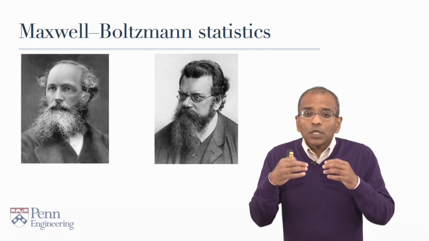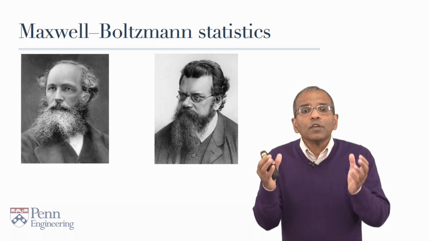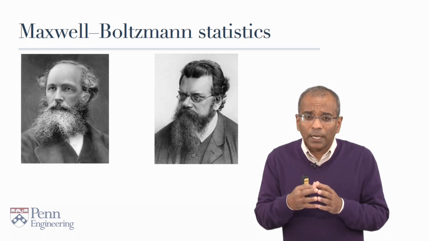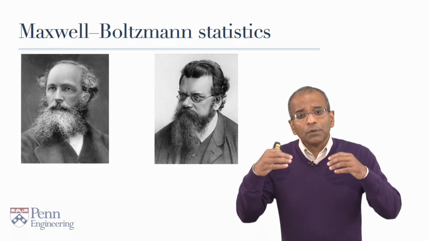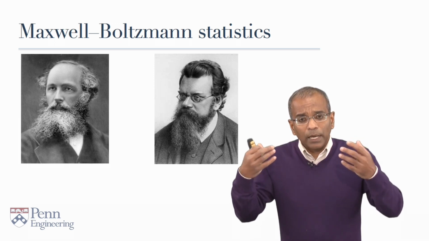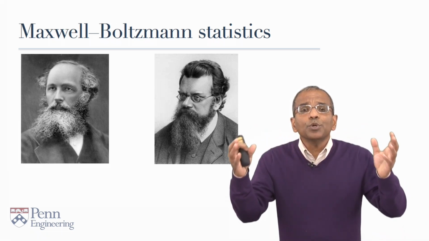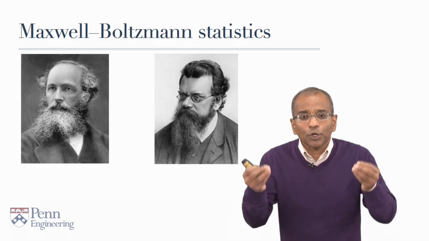Boltzmann, towards the end of the 19th century, pushed an atomic view of physics. This was not popular at that time. But the ideas he was proposing, like Maxwell, proposed a statistical distribution of atoms to explain physical phenomena.